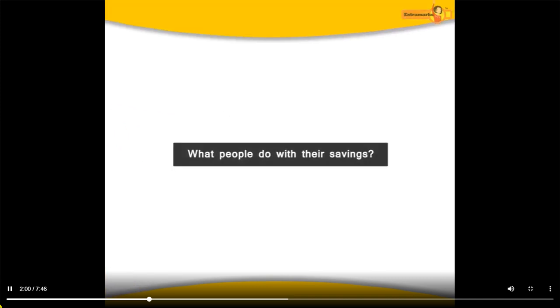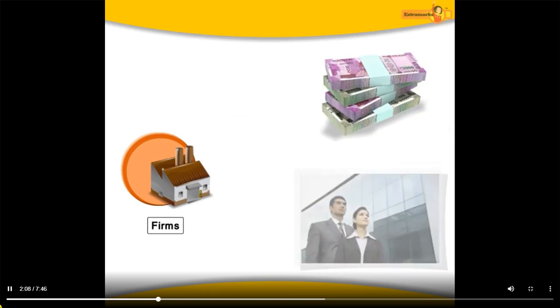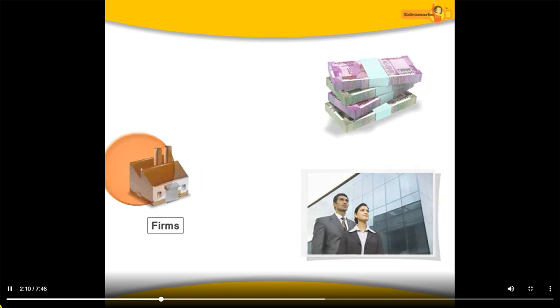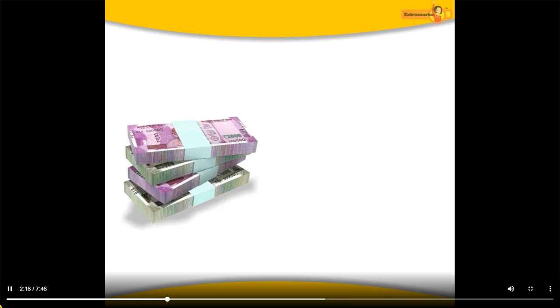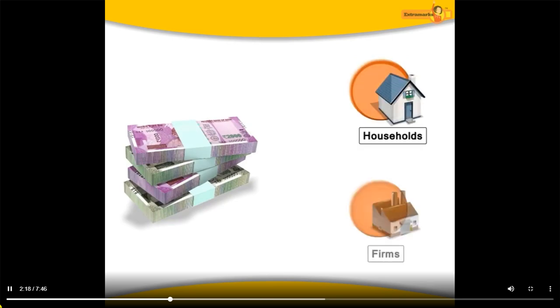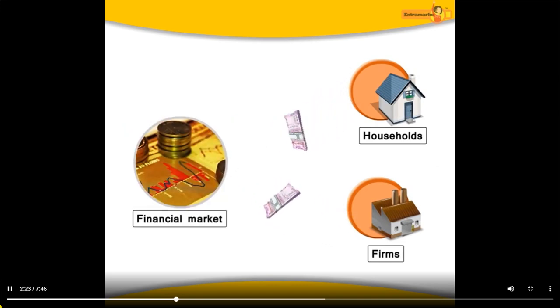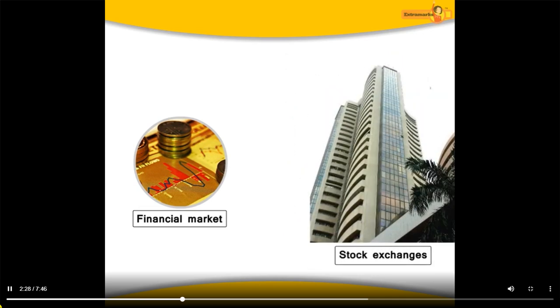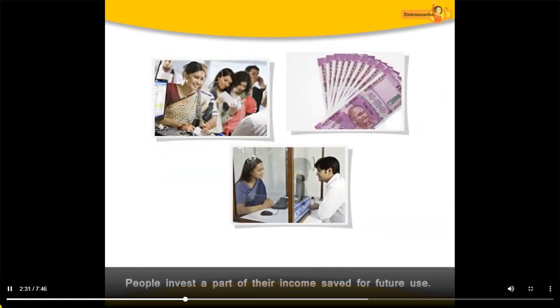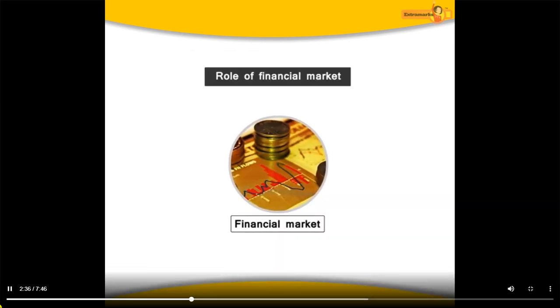Now, let us understand what people do with their savings. Firms save a part of their income for business expansion and precautionary purposes. Households save their income for their future needs. Savings do not remain idle with households or firms, but they are invested in a financial market. Financial market can be banks, insurance companies or stock exchanges, where people invest a part of their savings for future use. Role of financial market.